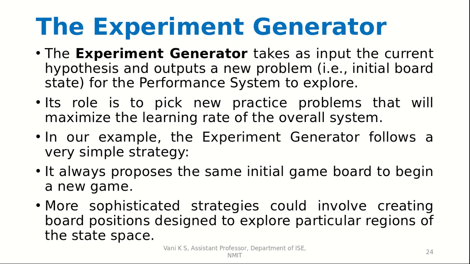Then comes the experiment generator. The experiment generator takes the current hypothesis and outputs a new problem. So basically it helps in the exploration of the model. This new problem is fed to the performance system to explore. Since it is generating new problems every now and then, the performance system is able to see a variety of problems in front of itself. The experiment generator's role is to pick new practice problems that will maximize the learning rate of the overall system.